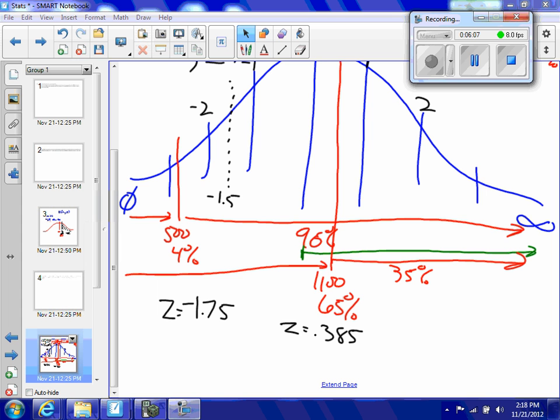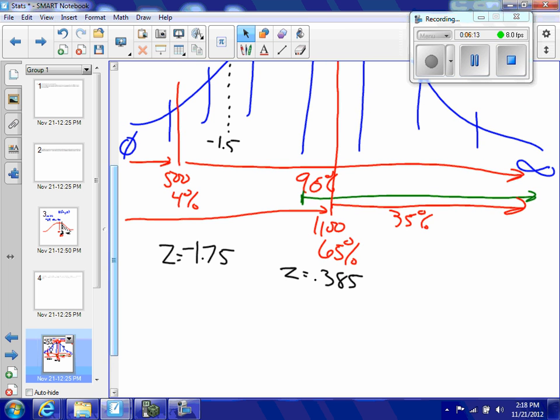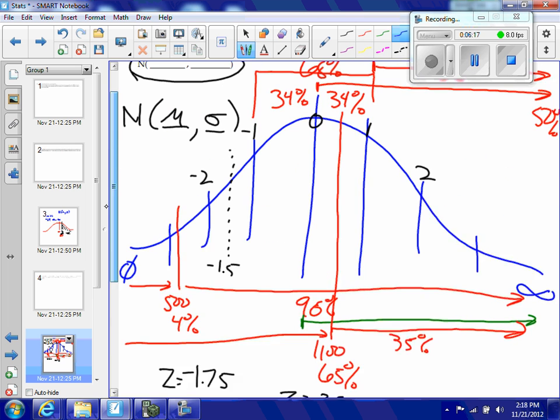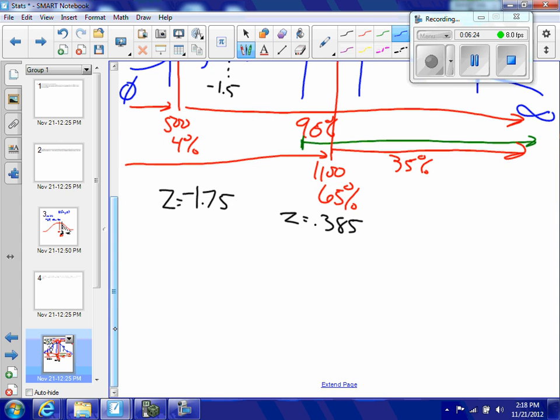Well, I'm starting to get kind of happy, but I still have a long ways to go. Because I know that if I want to calculate my normal model up here, my mean and my standard deviation, I'm going to need to figure out both of those things. And I have some of the data.